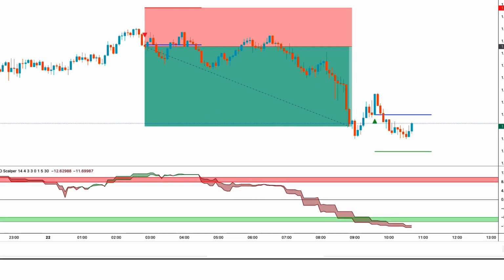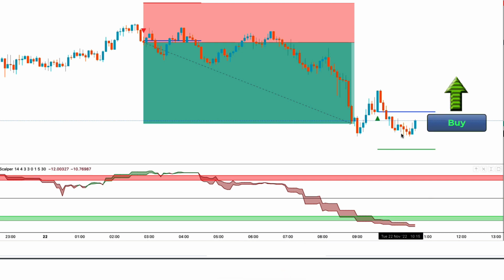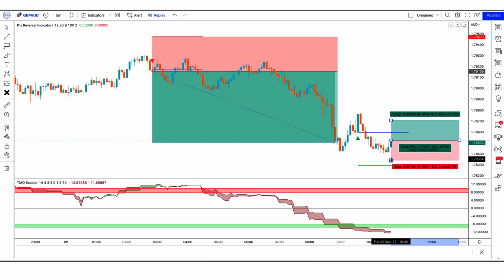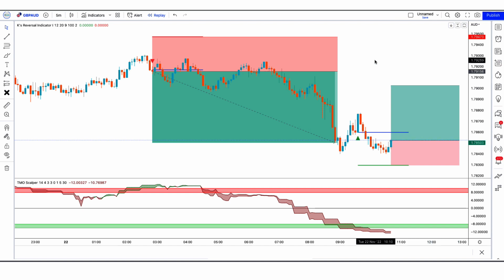We have got the signal. Here the K's reversal indicator has given us confirmed bullish signals. The market has made two bullish candles to give confirmation. The TMO scalper indicator's TMO3 main line is oversold. So all our conditions are being fulfilled, so we are placing an order to buy. Our stop loss will be placed at the K's reversal indicator's lower line, and the risk to reward ratio will be 1 to 2. Let's see what happens to our trade.